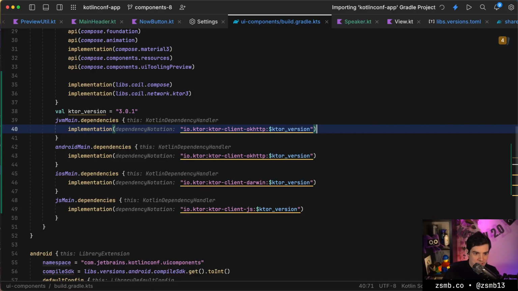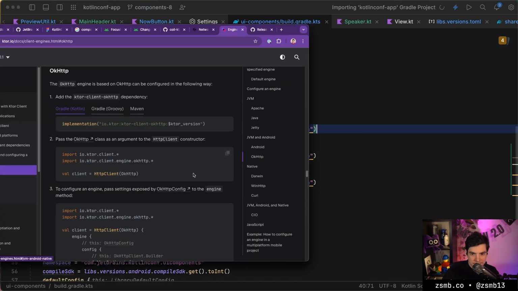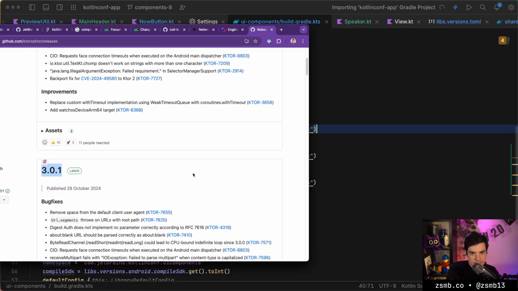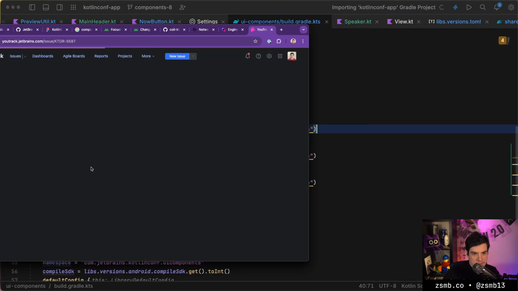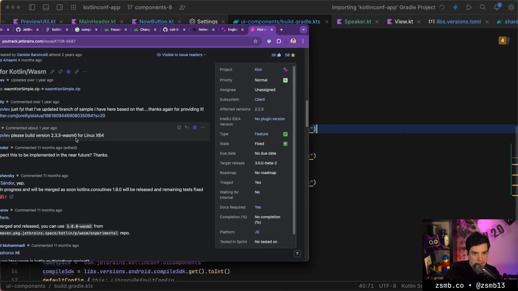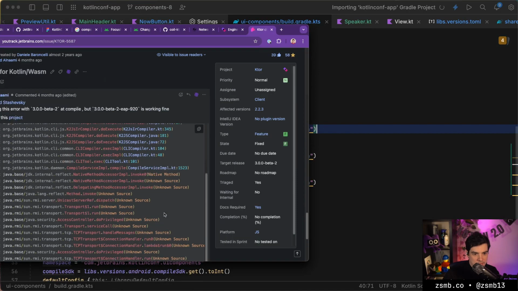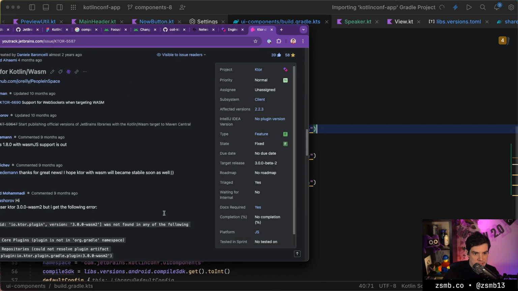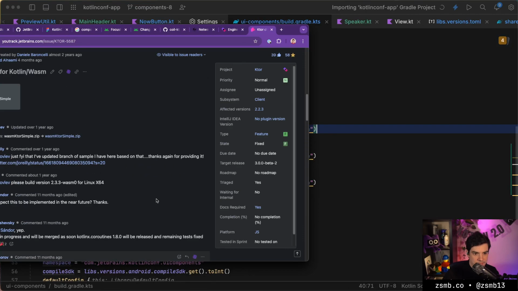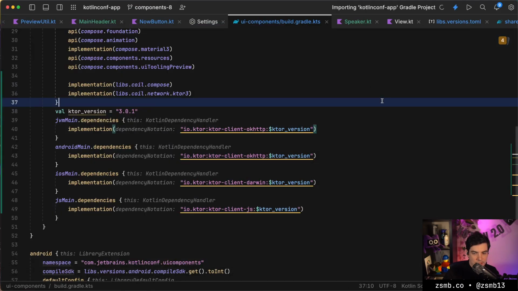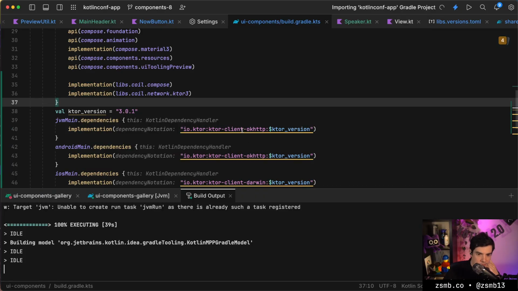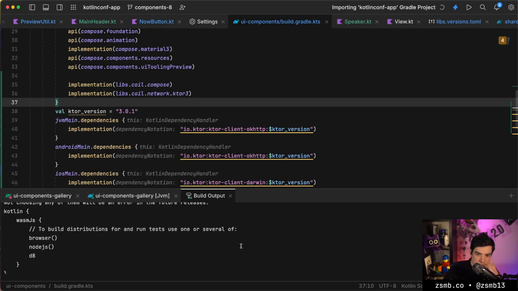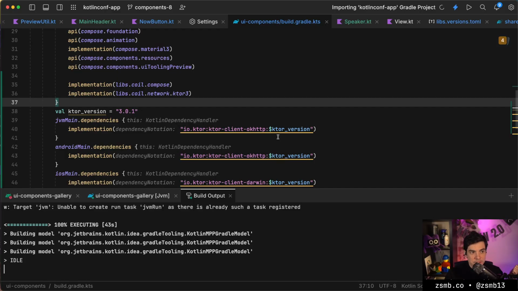Do we need a separate engine for WASM, I wonder? And Ktor has WASM support now, I can see that. I don't know what the dependency required is, or if it just picks up the JS one. Unclear. But we're downloading a bunch of things, or configuring the project model or something.